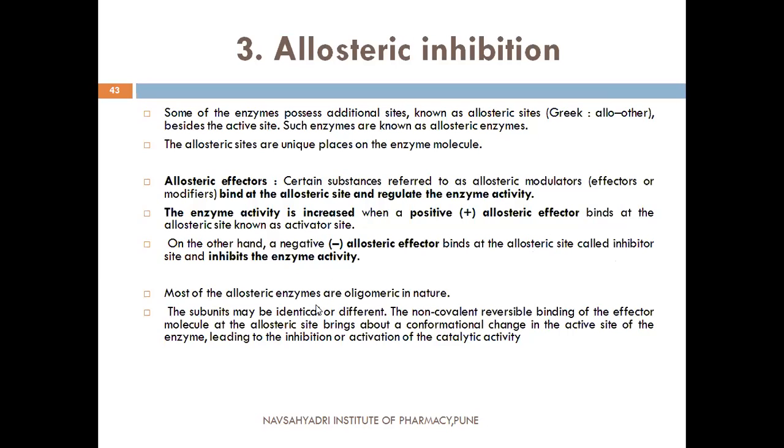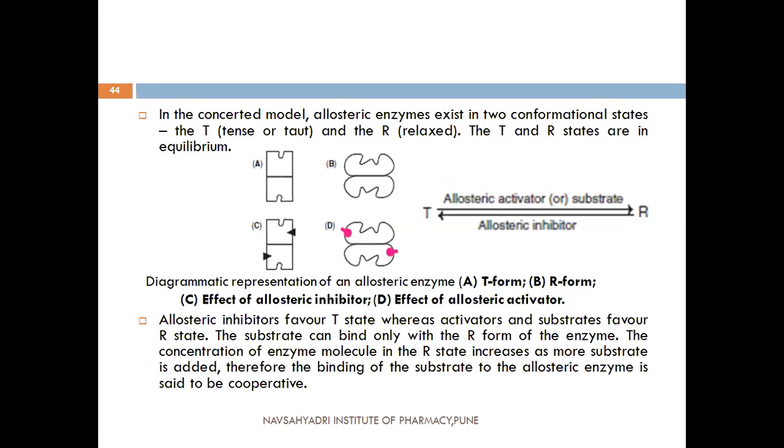Most of the allosteric enzymes are oligomeric in nature. The subunits may be identical or different. The non-covalent reversible binding of the effector molecule at the allosteric site brings about conformational changes in the active site of the enzyme, leading to inhibition or activation of the catalytic activity of the enzyme.